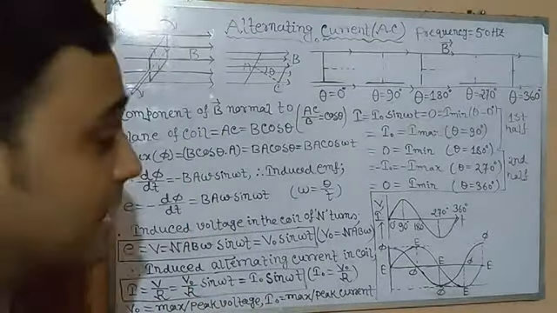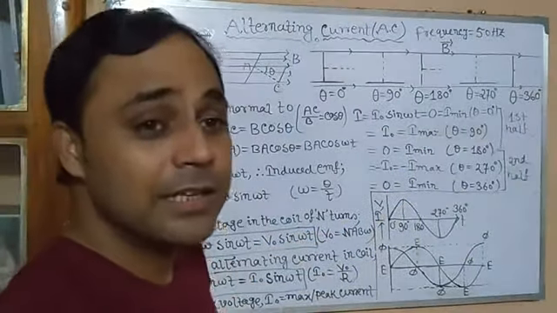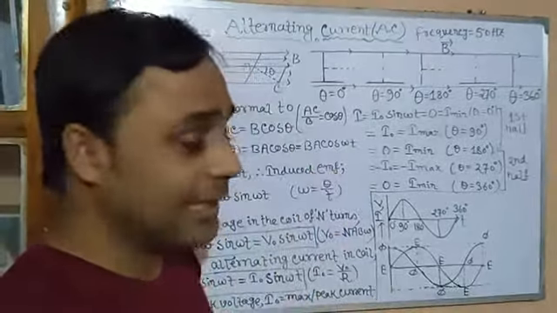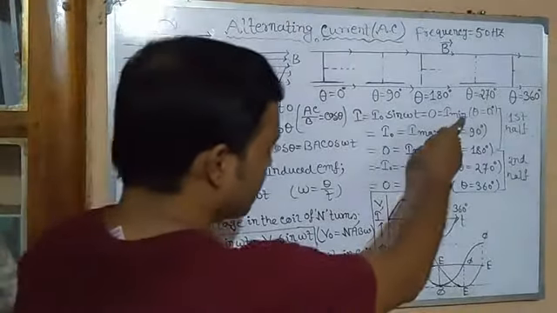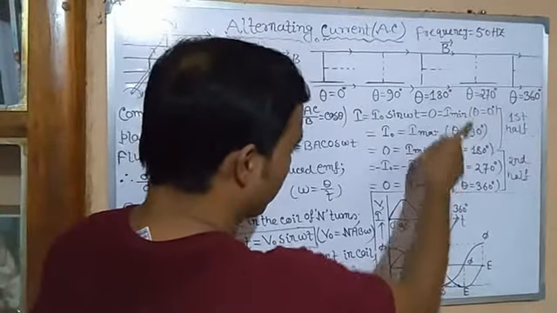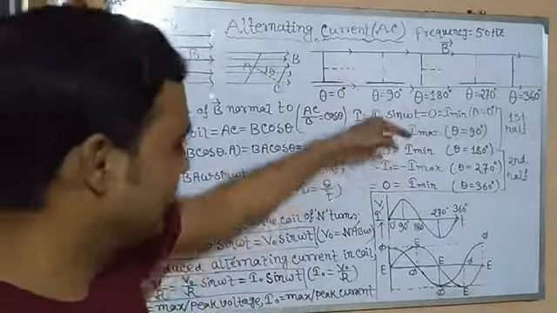Then the next most interesting thing is that in 1 complete cycle, the current becomes maximum twice and minimum twice. This is very clear from the equation.